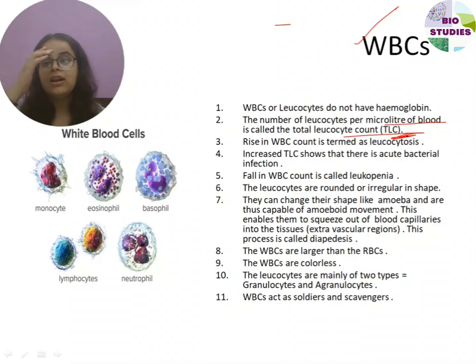जैसे हमने पीछे देखा था कि the total number of the red blood cells per microliter of blood, that was known as total RBC count. Rise in the WBC is known as leukocytosis, and increase in the TLC or the total leukocyte count. There is an acute bacterial infection. Why? Because WBCs are white blood cells. These are the soldiers, these are the scavengers of our body.